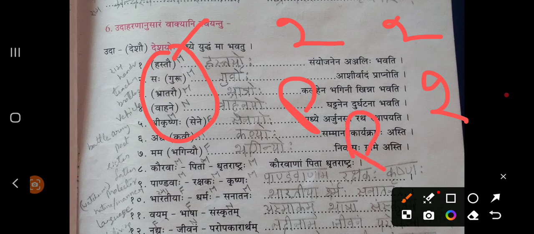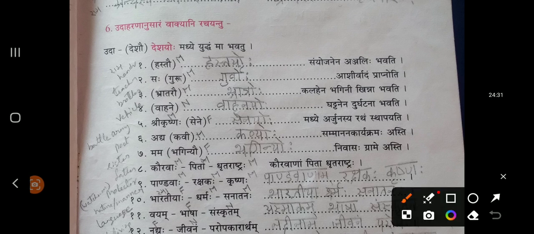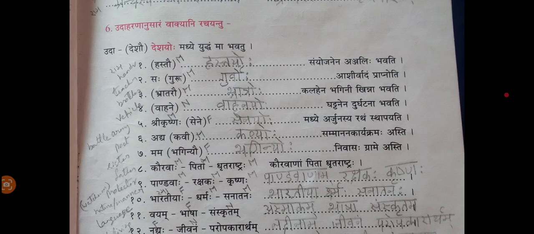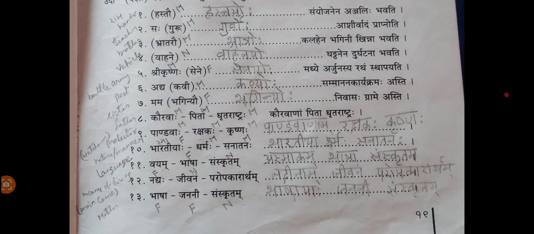So that's what we are doing now. Here, since it is Pradhama Vibhakti's dual form I have given, you need to search in the website sanskritabhyas.in or ashtadhyayi.com. Search there and get its dual form. And then add here dual form of Shashti Vibhakti. Hastayoho. Hastayoho samyojanena anjalihi bhavati. It's done. Like the similar way, you need to fill answers for all these examples.